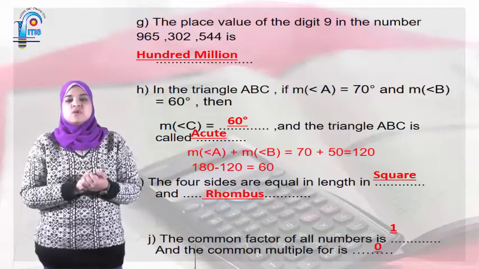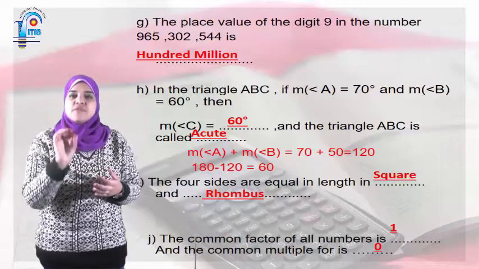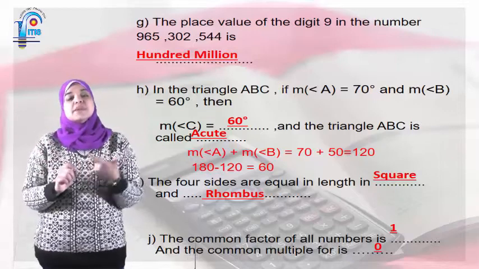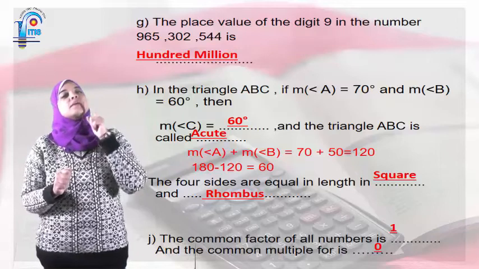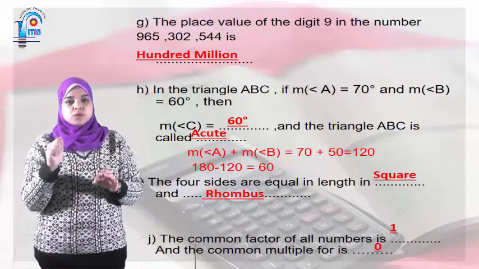The common factor of all numbers is 1. The common factor is 1. The common multiple is 0. And here each number is divisible by 1. Okay.